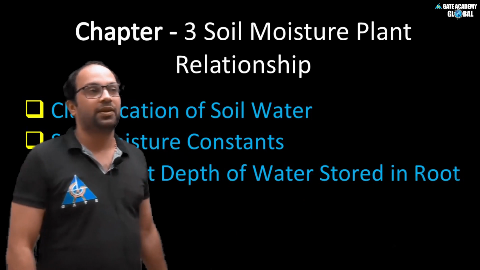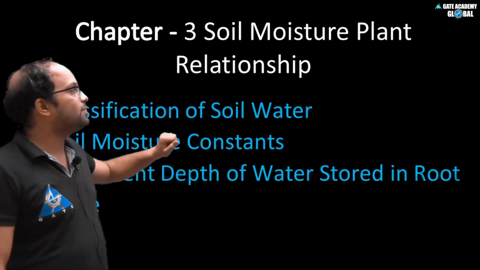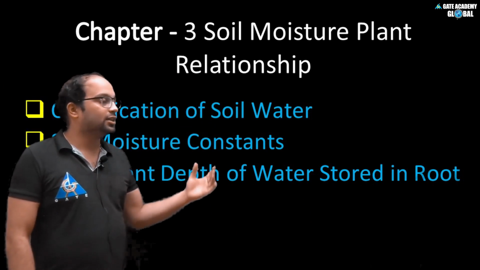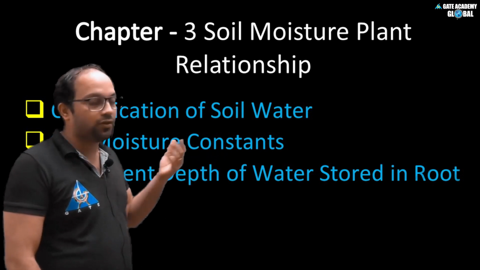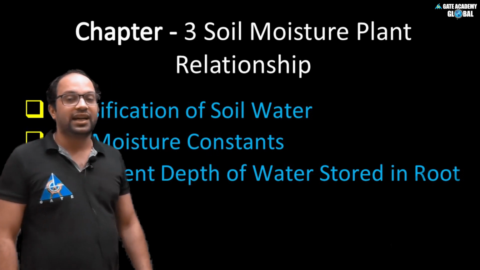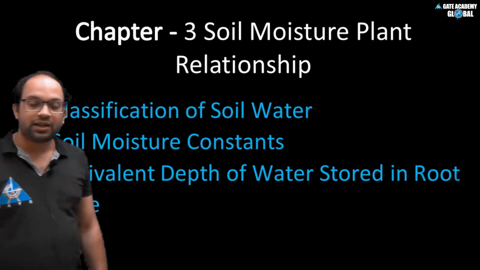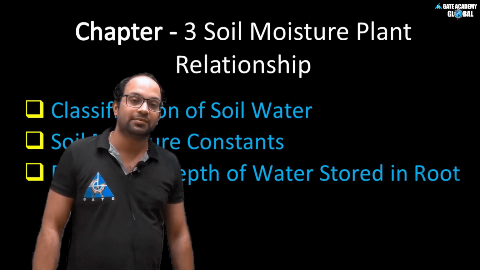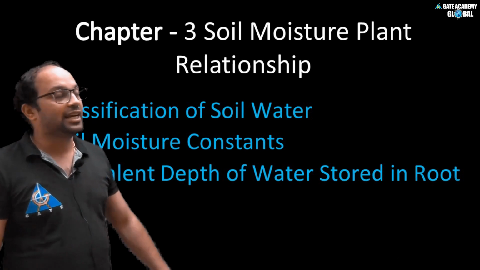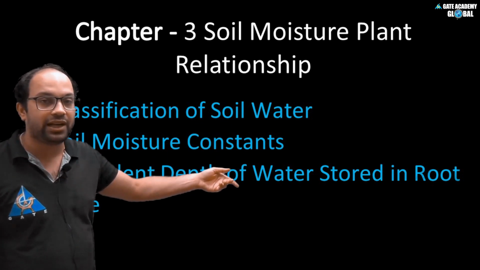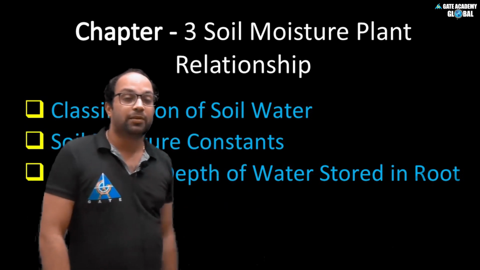In the first topic we will see the different types of water in the soil, the classification of water in the soil. After that we will see the soil moisture constants, meaning the saturation capacity, the field capacity, and the permanent wilting point.